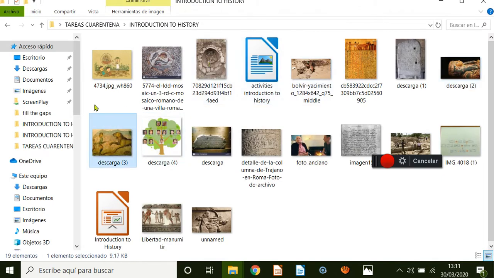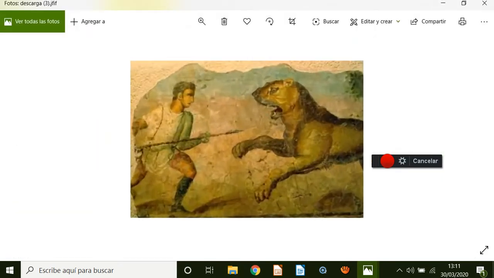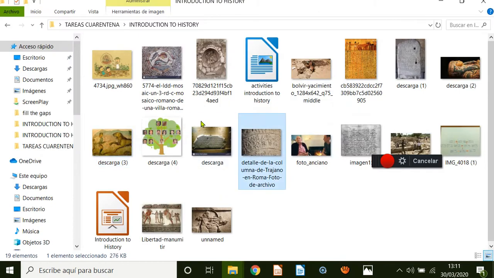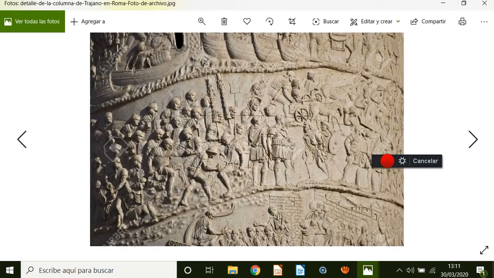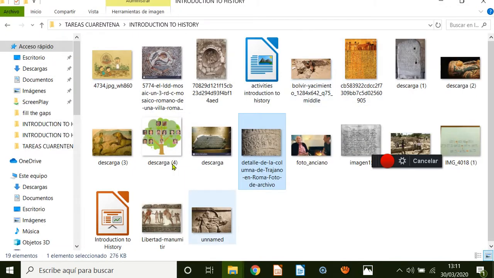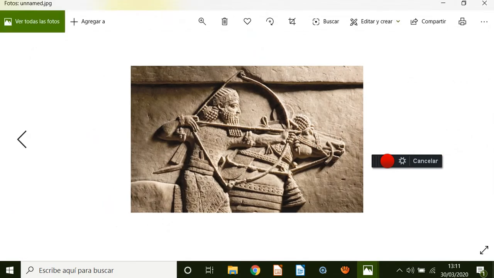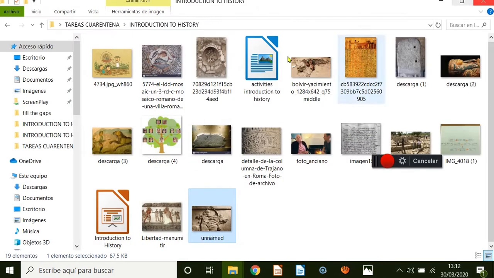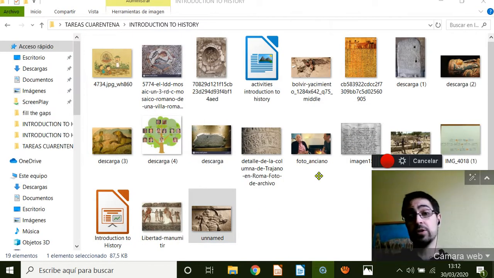Or this is a picture taken from the Romans, where we can find information about how they live in the past. Or this another sculpture in which we can see people of the past. Or this another one, an archer riding a horse, that is a Babylonian statue. So we can find information from the past from these sources.